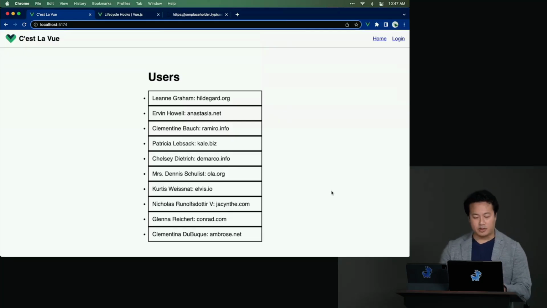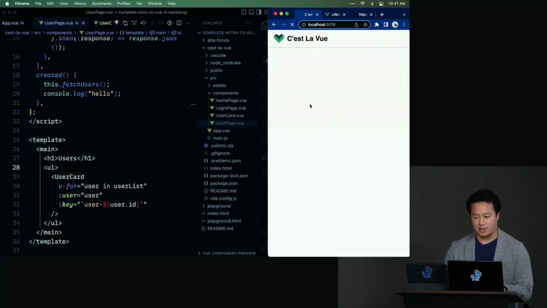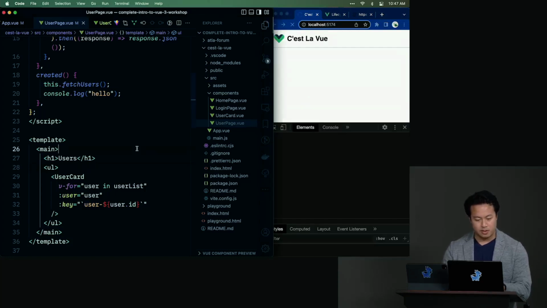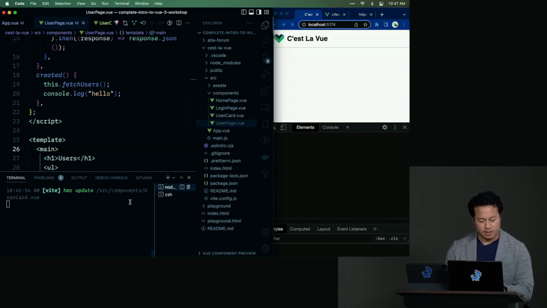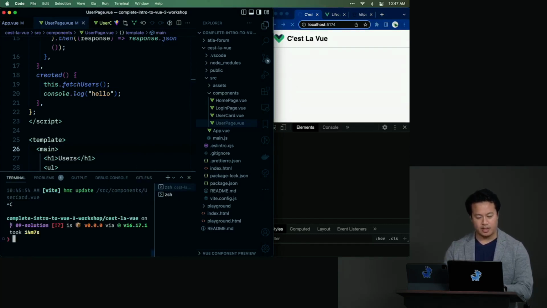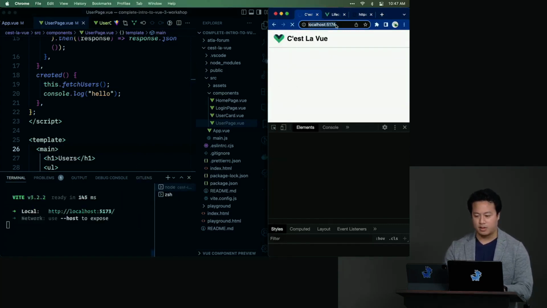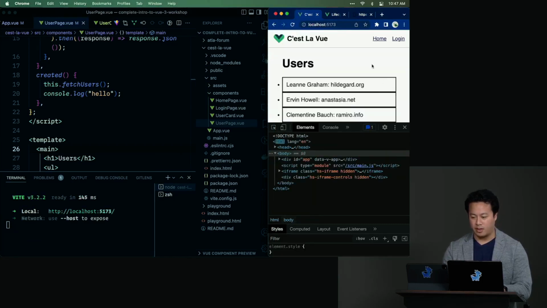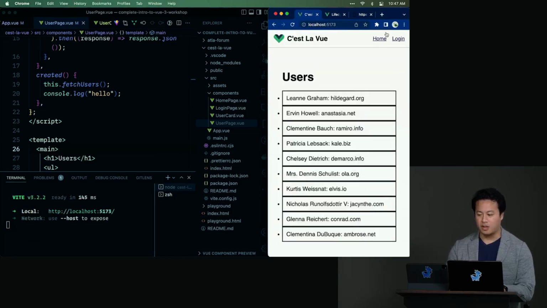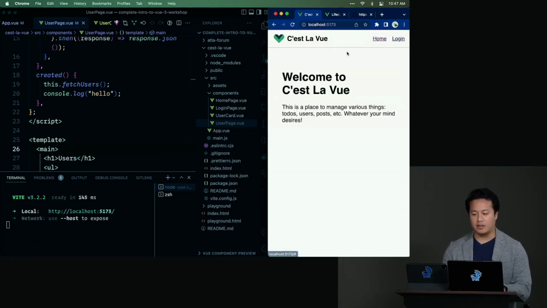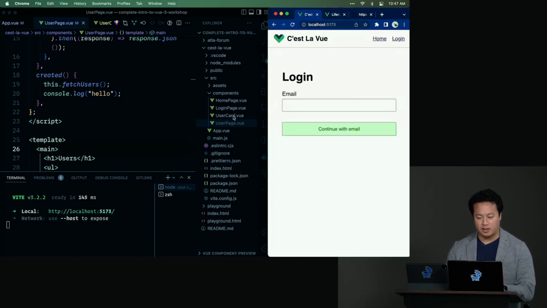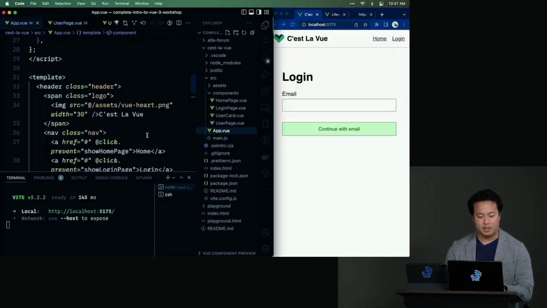Now, the last thing we need to do to wrap up this exercise is make sure we have the ability, whoop, something broke. What broke? Did my HMR break? That's fine, we'll restart the server. 173, there we go, okay. So we have the ability to go back here to home and log in, but we don't have a user link, so let's make sure we wrap that up properly.